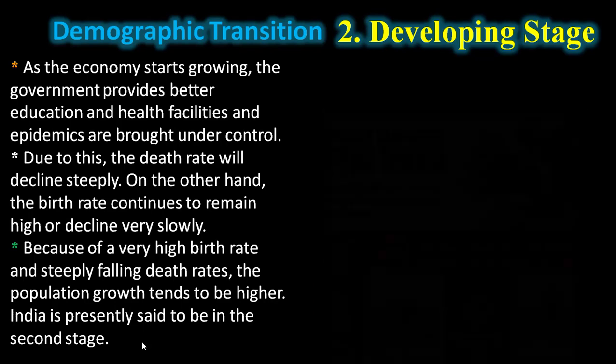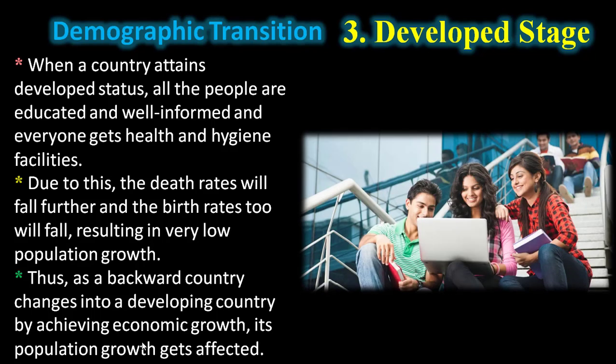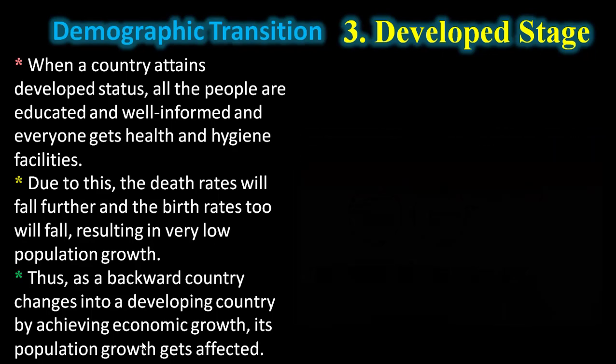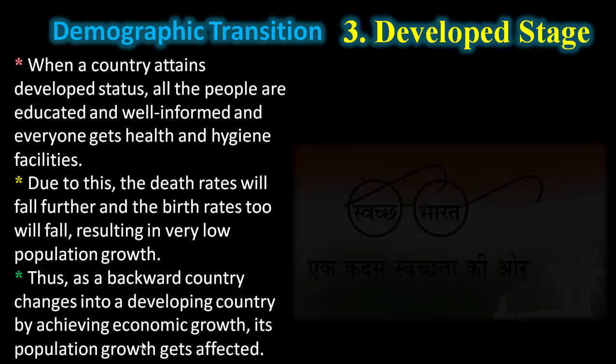Let's move on to the third one, the developed stage. When a country attains developed status, all the people are educated and well informed, and everyone gets health and hygiene facilities. Due to this, the birth rates and the death rates will fall further, resulting in very low population growth.